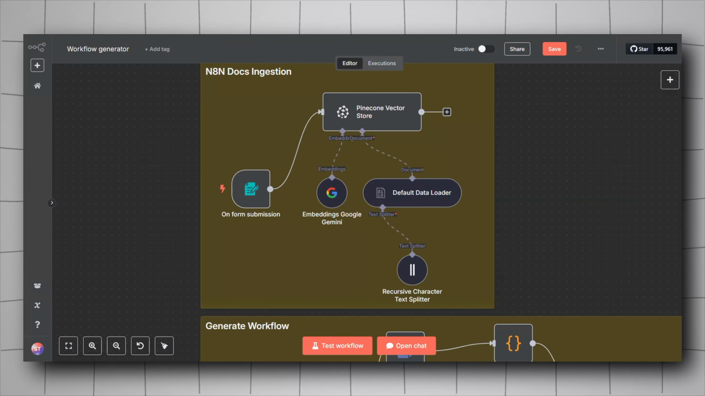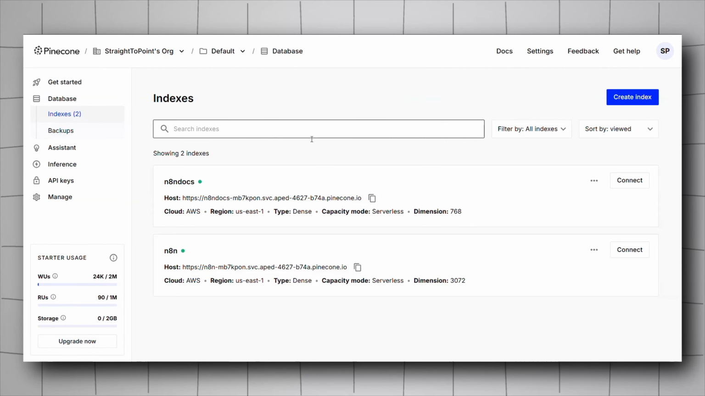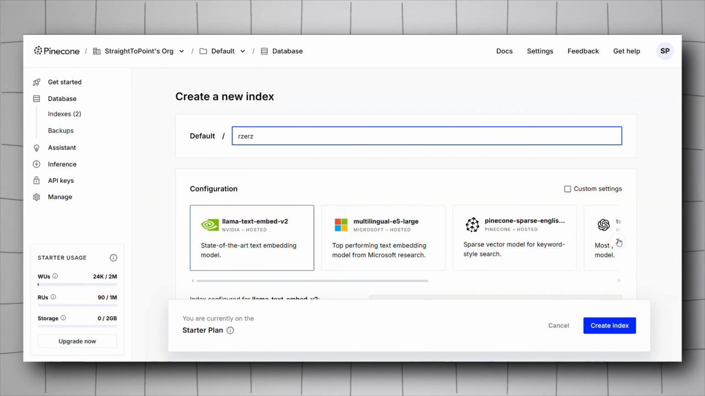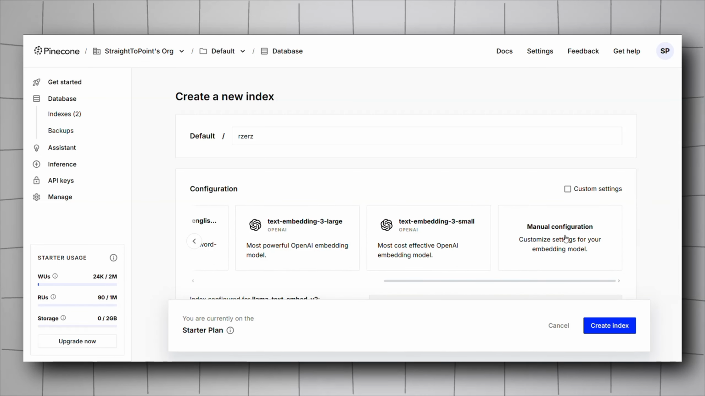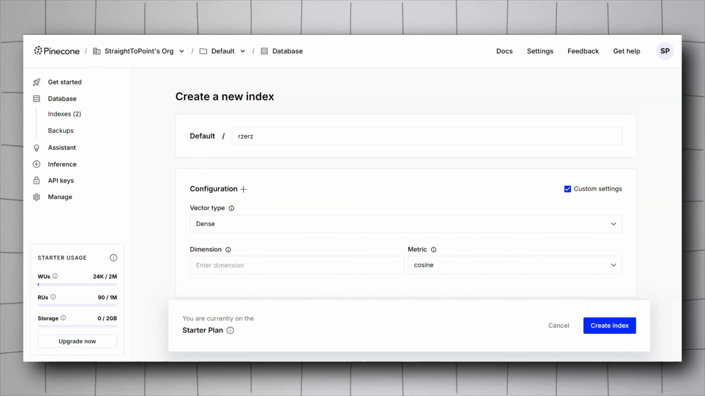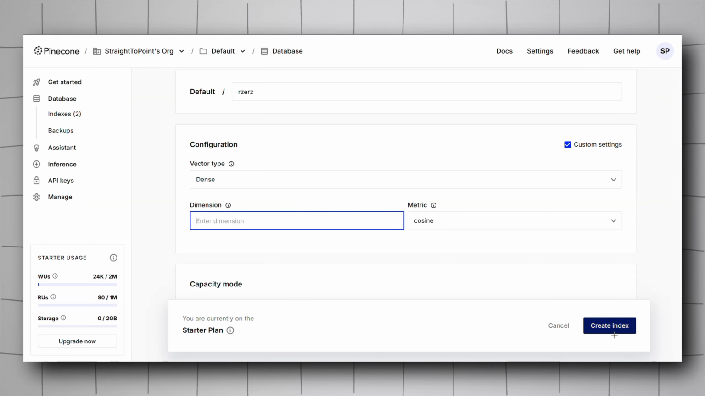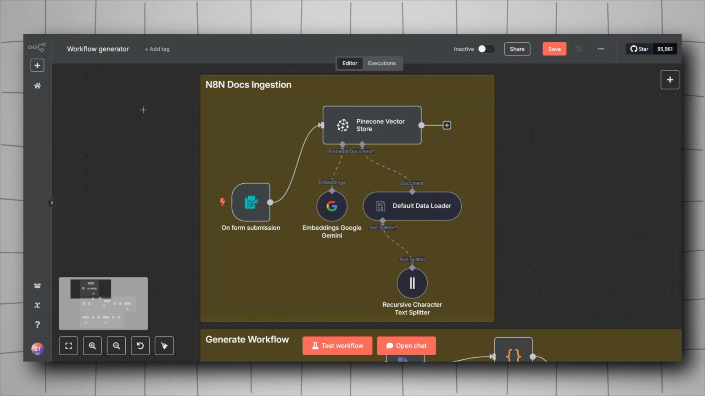For that, you will have to go to Pinecone, create an account, and then go to indexes under database, click on create index, give it any name you want, and then choose the embedding model that you're going to use. In my case, I'm not using any of these, I'm using Gemini embedding. So I went with the manual configuration, keep the vector type to dense, metric cosine, and then for the dimensions, you can choose the dimension of your model, and then hit create index and wait for it to create. Once that is done, we can go back to N8N here.